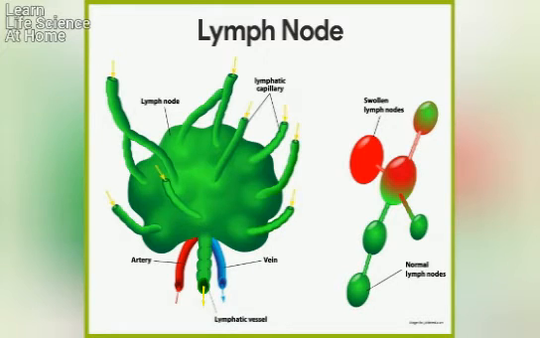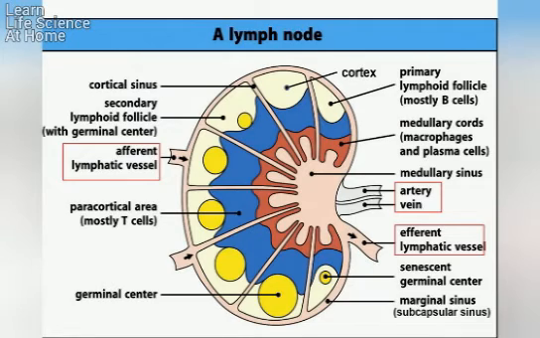Lymph nodes are the first organized lymphoid structures to encounter antigen that enters the tissue spaces as lymph percolates through a node. Any particulate antigen brought in with the lymph will be trapped by the cellular network of phagocytic cells and dendritic cells.